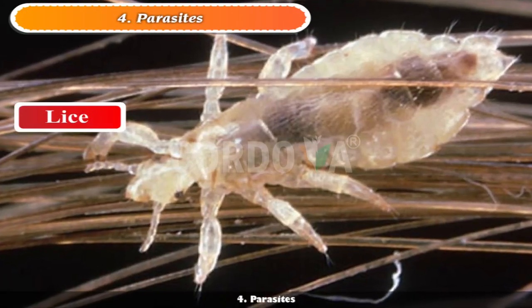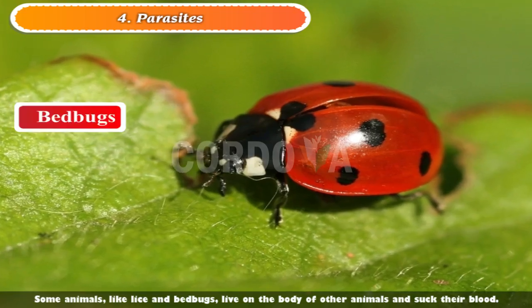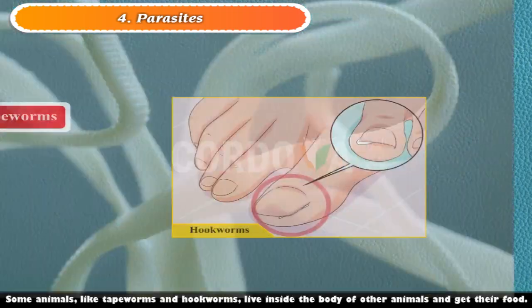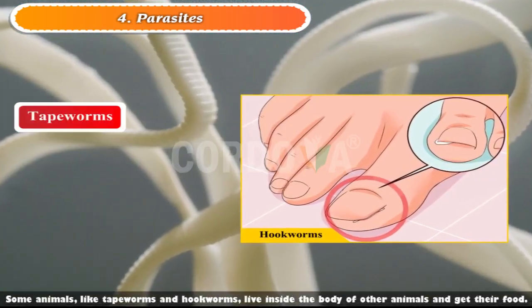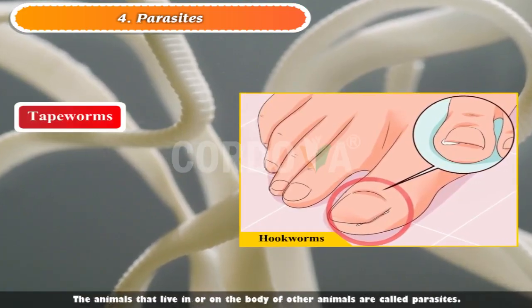4. Parasites. Some animals, like lice and bedbugs, live on the body of other animals and suck their blood. Some animals, like tapeworms and hookworms, live inside the body of other animals and get their food. The animals that live in or on the body of other animals are called parasites. The animals from which parasites get their food are called hosts.